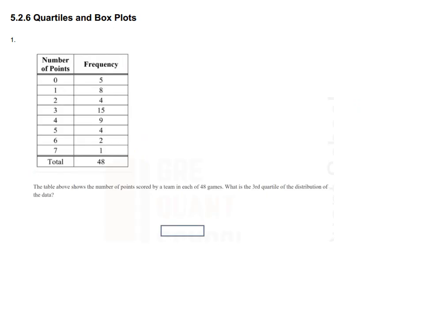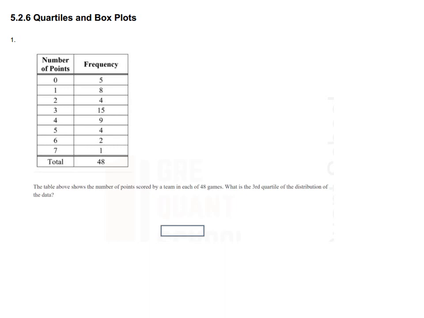We are dealing with quartiles and box plots now. The table above shows the number of points scored by a team in each of 48 games. What is the third quartile of the distribution of the data? So, how to find it? There are various formulas we can use.